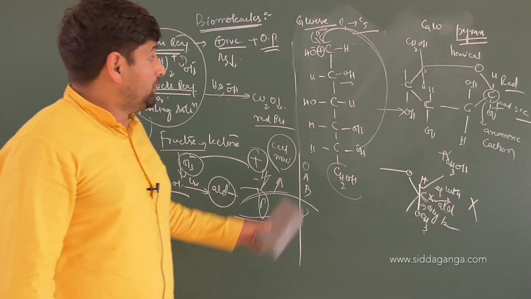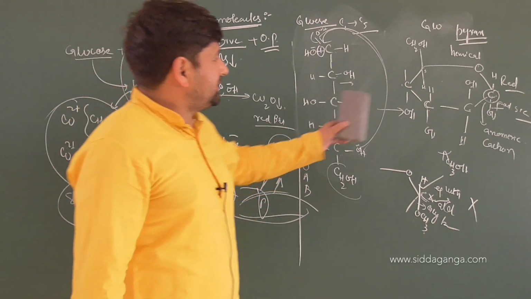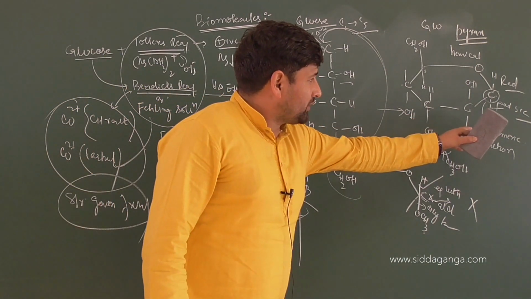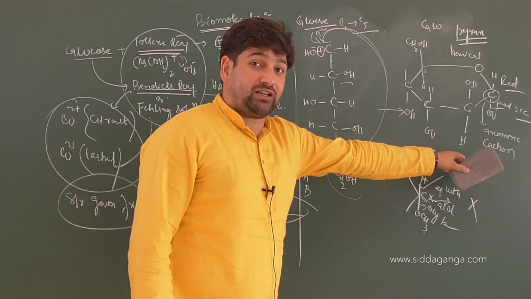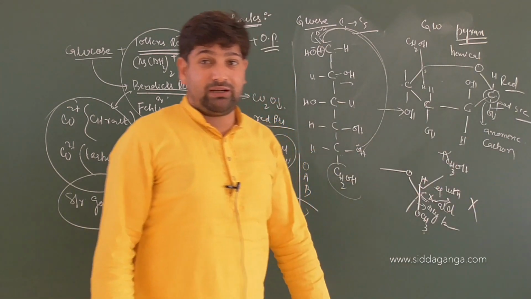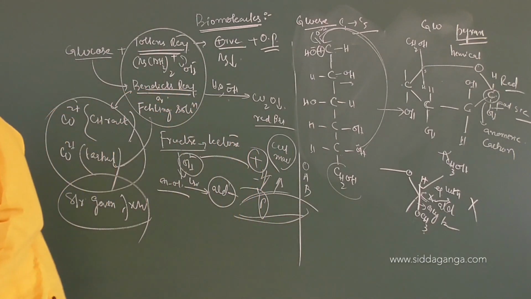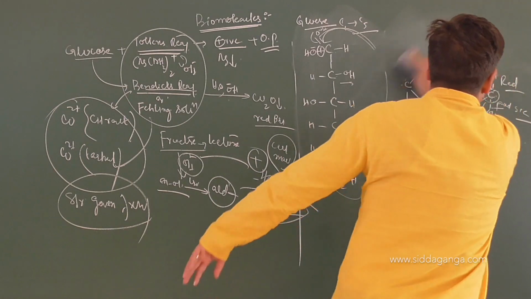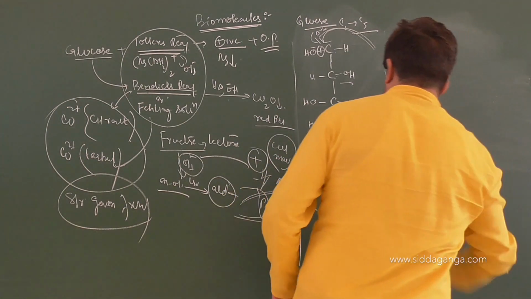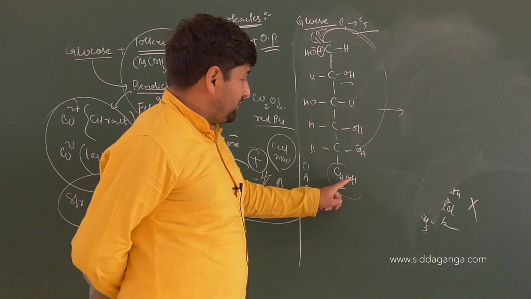Clear or not? So it is proved thus that we have two forms which are anomers, alpha and beta are anomers of each other. They are optically active. I mentioned yesterday in my classes clearly. Now, what about fructose? What about fructose? And look here, glucose has how many primary hydroxyl groups?